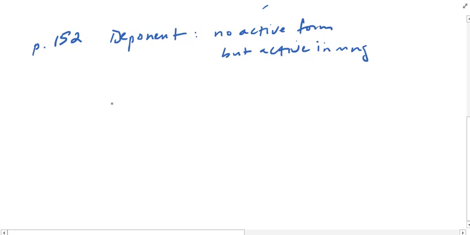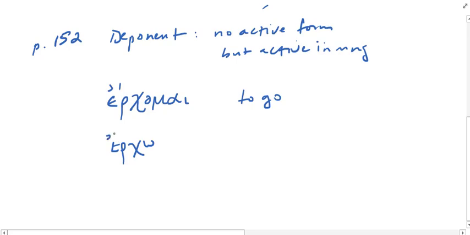One of the verbs that we are learning is erchomai. Erchomai means to go. Or I go if it's first person singular. There is no form that looks like ercho.